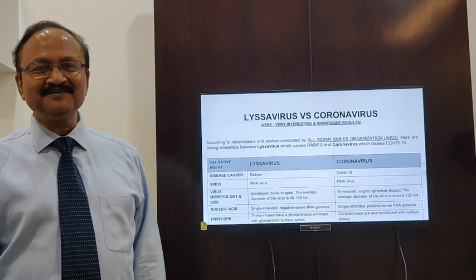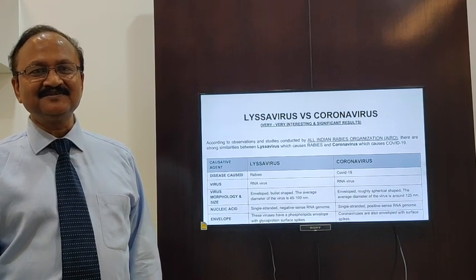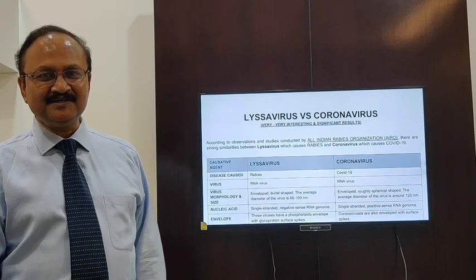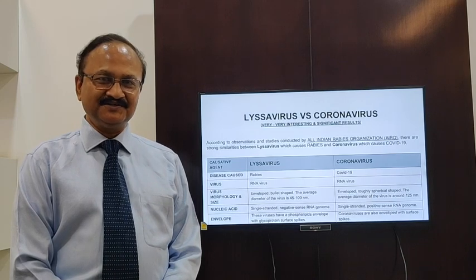I am Dr. A.K. Gupta, practicing as a rabies consultant in Delhi for the last 40 years. I also run a rabies NGO by the name of AIRO, that is All Indian Rabies Organization.